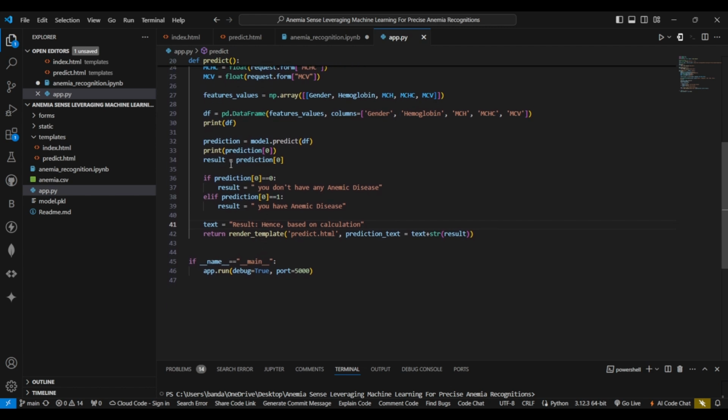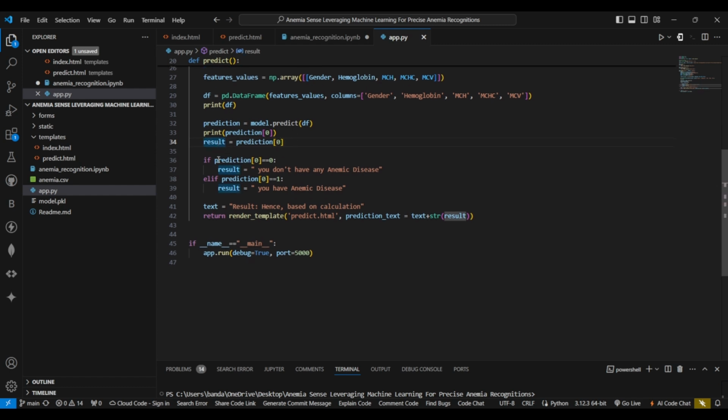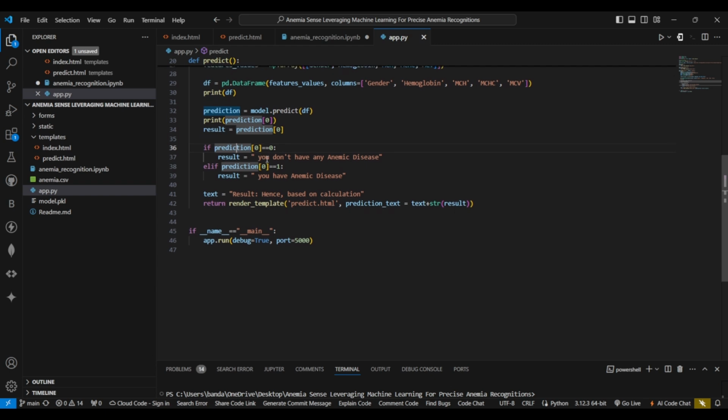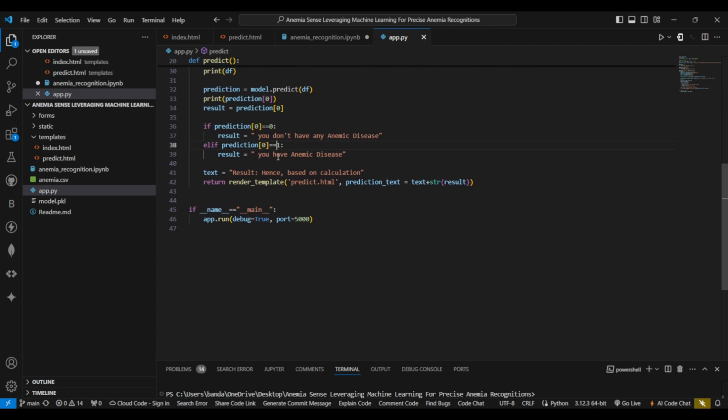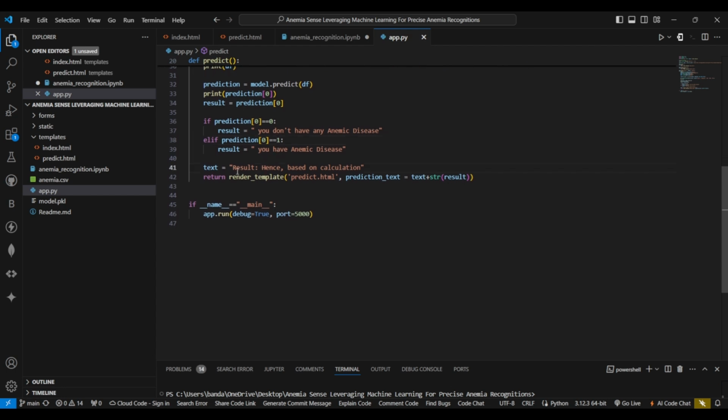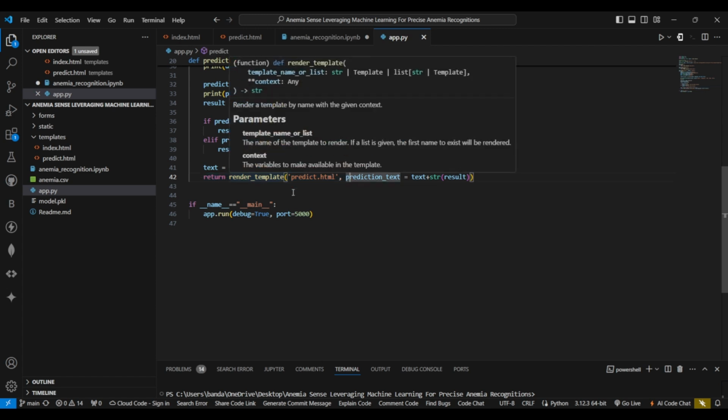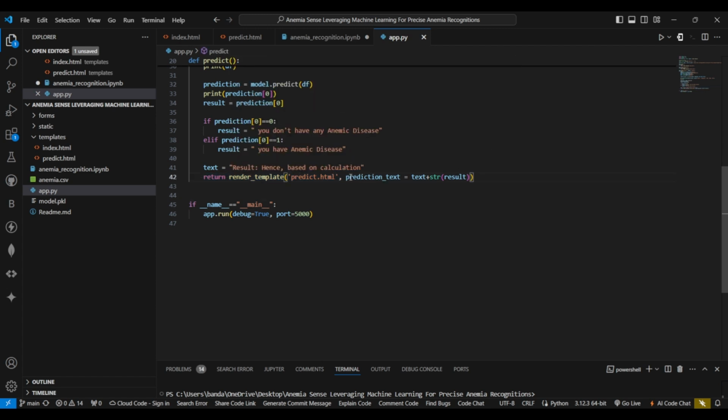Next, we show the result in the result variable. After that, we have compared the result. So 0 implies that the person, male or female, does not have any disease, and 1 defines that he or she has an anemic disease. So at the end, based on the calculation, we have rendered the prediction to the HTML file that is predict.html, and this is the main section where the app runs.